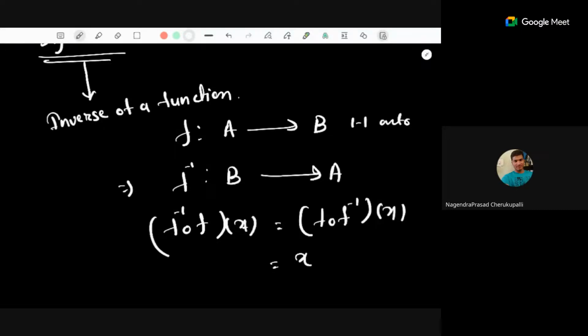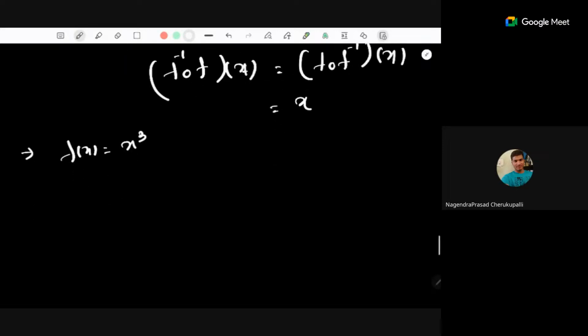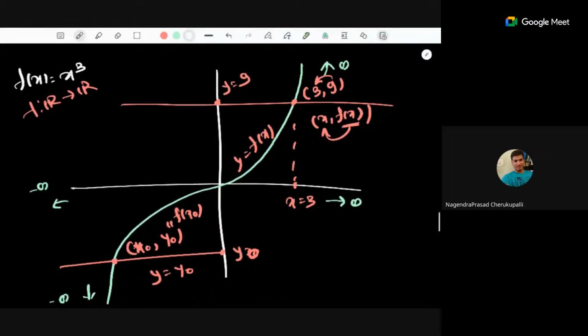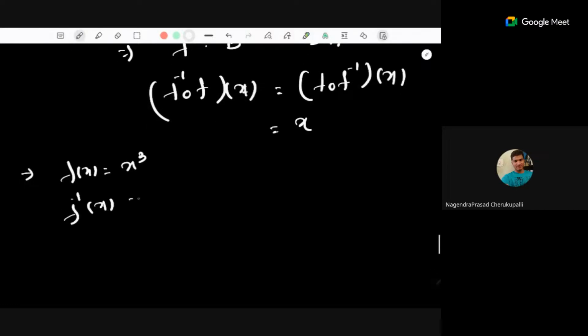We are discussing from week 5 to 8. So that function is the inverse of a function. For example, suppose f of x is equal to x cube, as before. By the graph, by the horizontal line test, you can say that this is one-one and onto both. So f of x equals x cube is a one-one and onto function, and for it I can define f inverse of x to be the cube root of x.